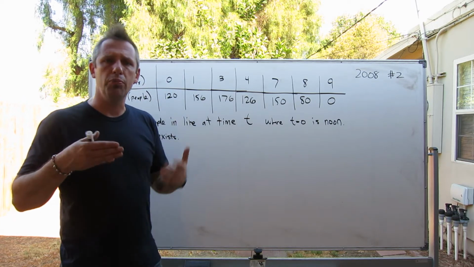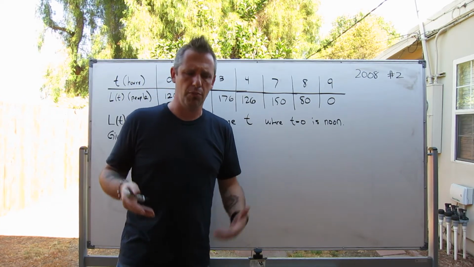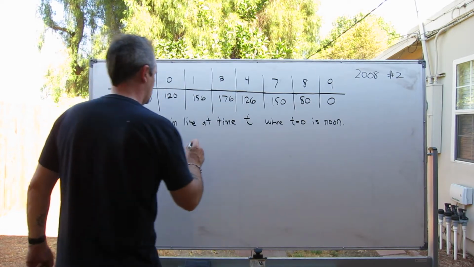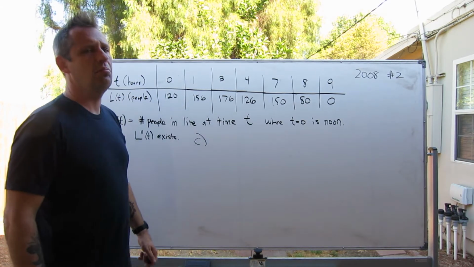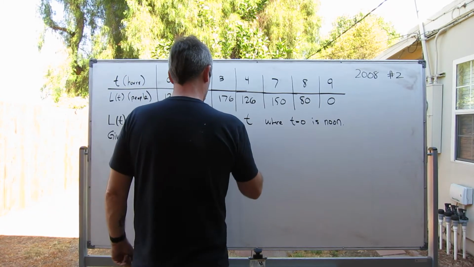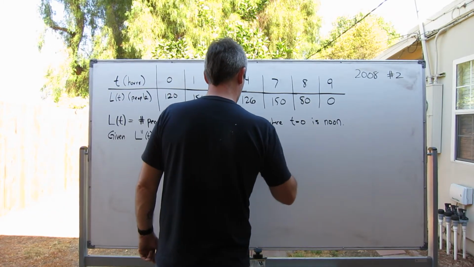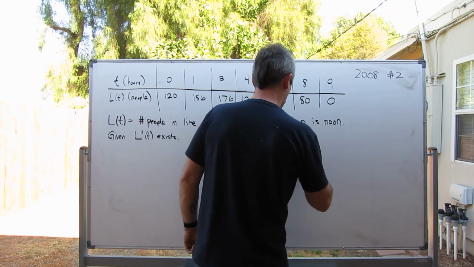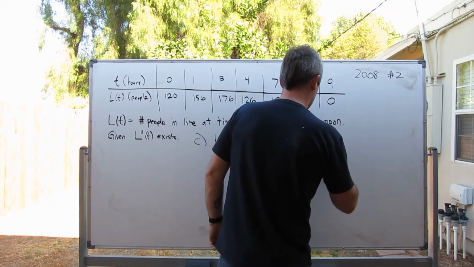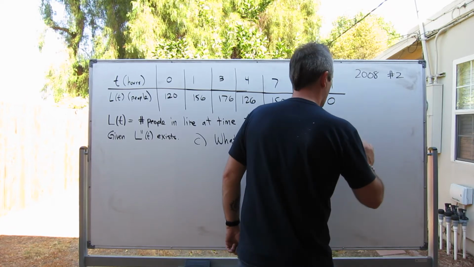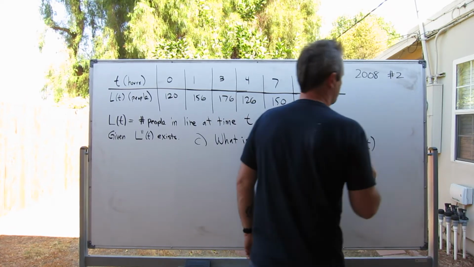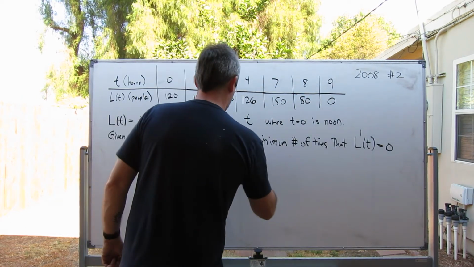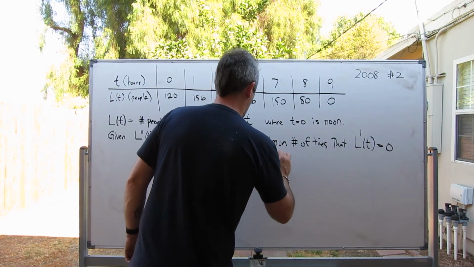Doing so might help you to answer a few of the questions that you're being asked, including maybe this question, because Part C asks, what is the minimum number of times that L prime of t equals 0 on the interval from 0 to 9?